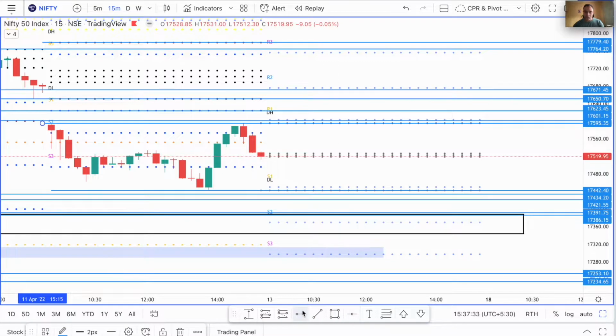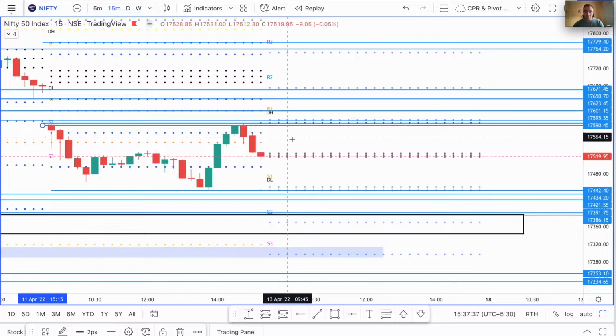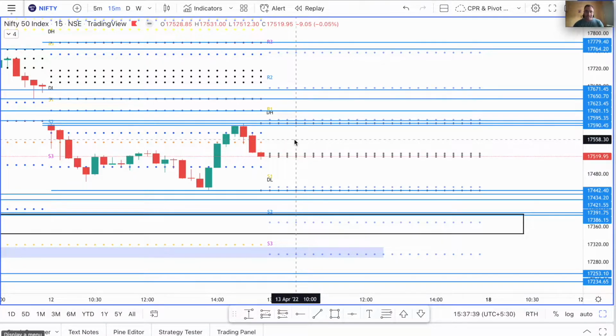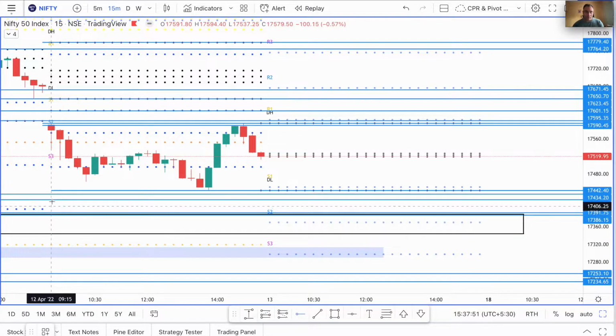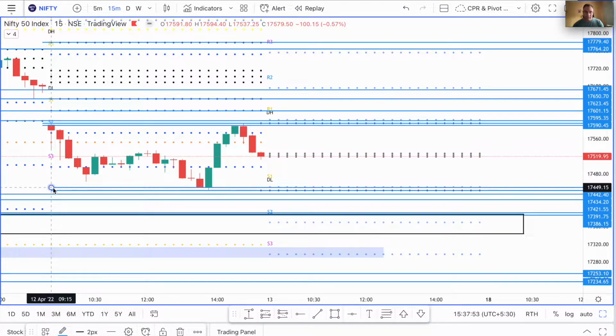and we can put a zone there. So another area, a strong area of resistance. So you can see that Nifty has a strong area of resistance in this zone here now. Okay, so be very careful opening or taking any long positions in that area. We can also put a box around this area here.